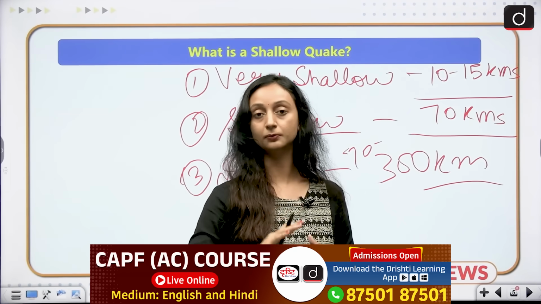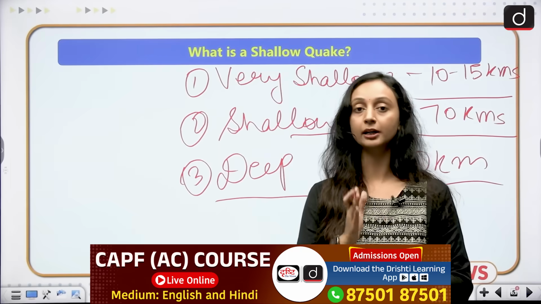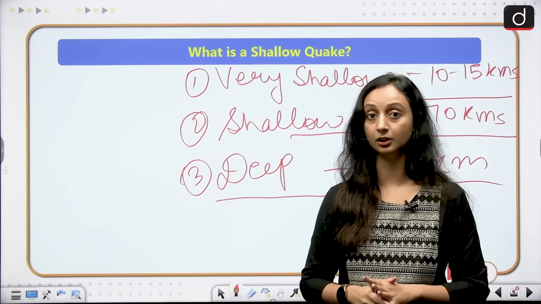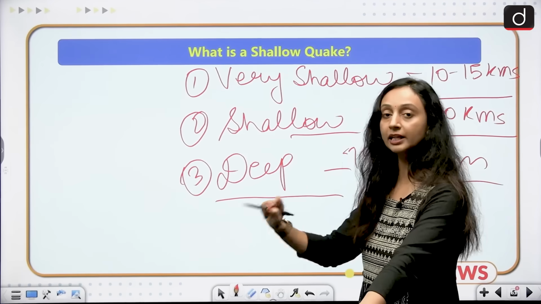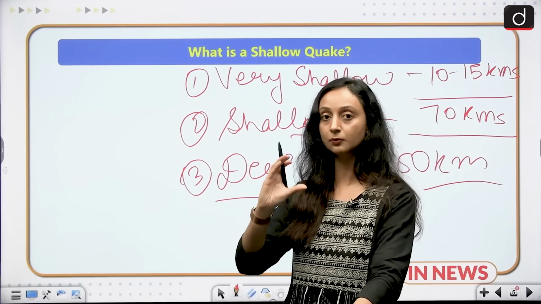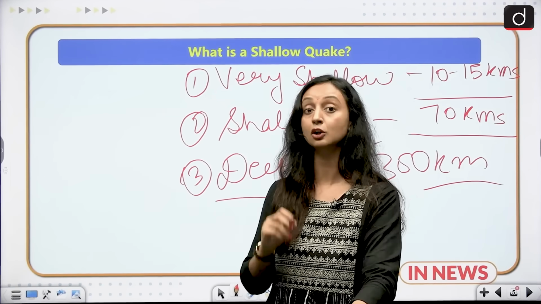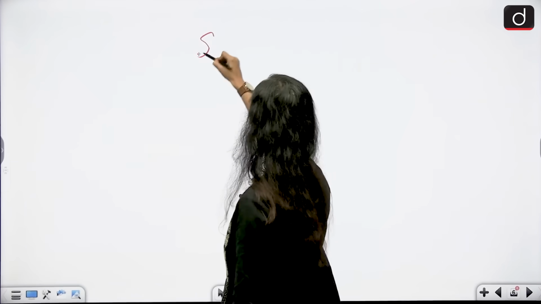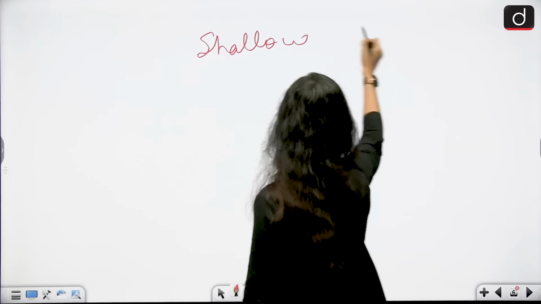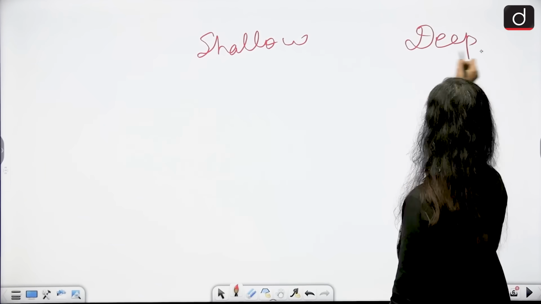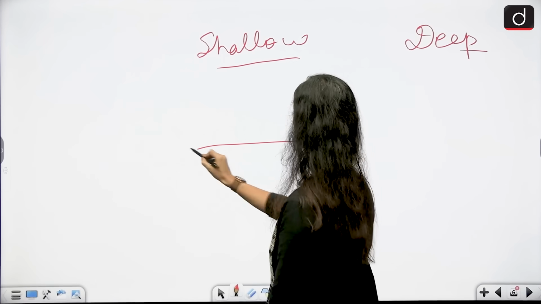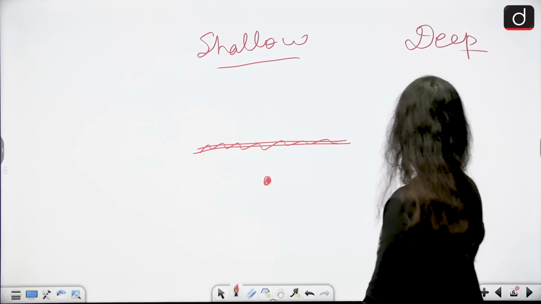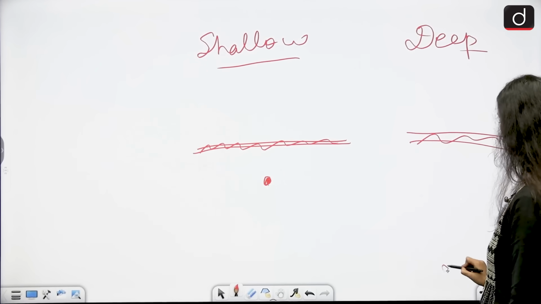The placement of the focus is the main difference, but it also creates a different intensity of the earthquake. For example, if it's a very shallow or shallow earthquake, which means that the focus is placed very close to the surface, what do you think is going to happen? Let's say there is a shallow earthquake, and there is a deep focus earthquake. This is the Earth's crust, and here, if the focus is just here, and in this case the focus is somewhere here.